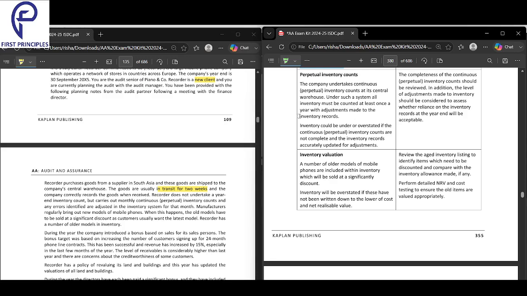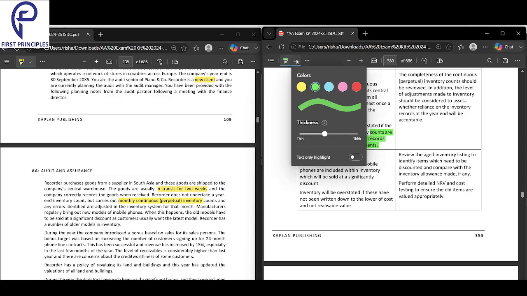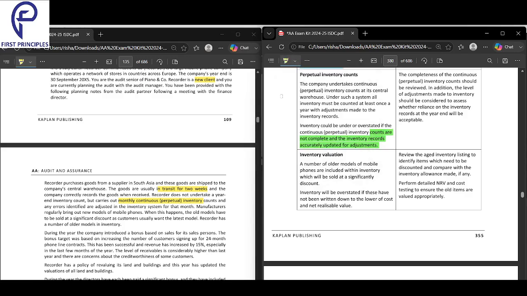Third one, perpetual inventory counts. The company does continuous inventory counts all year, not one big count. The company does not undertake a year-end inventory count but carries out a monthly perpetual count. The problem is that it keeps happening throughout. If the continuous inventory counts are not complete, then your inventory can be incorrect. When you do a continuous count, you keep counting one part here, one part there, and you keep recording.